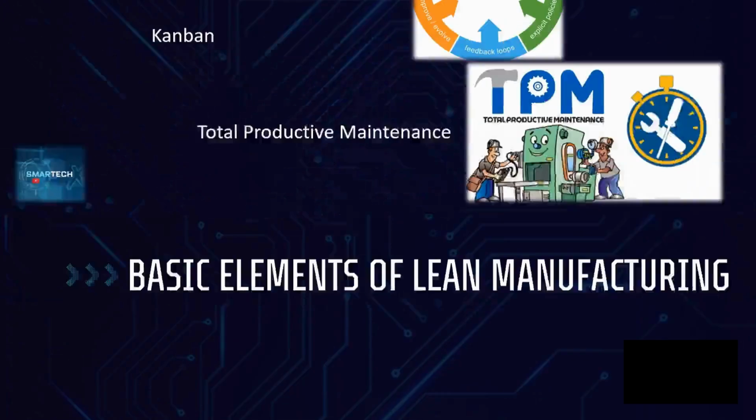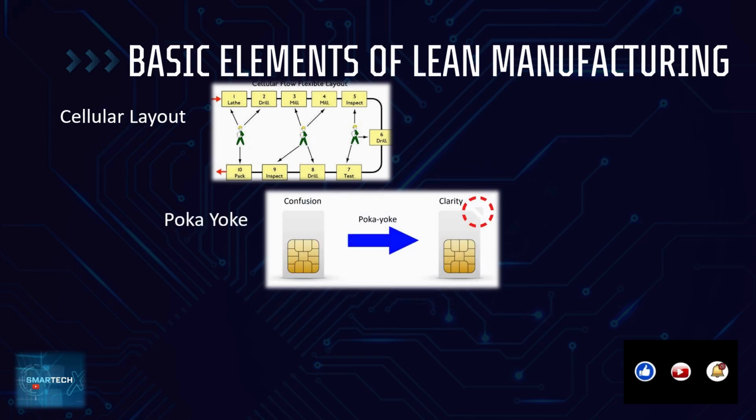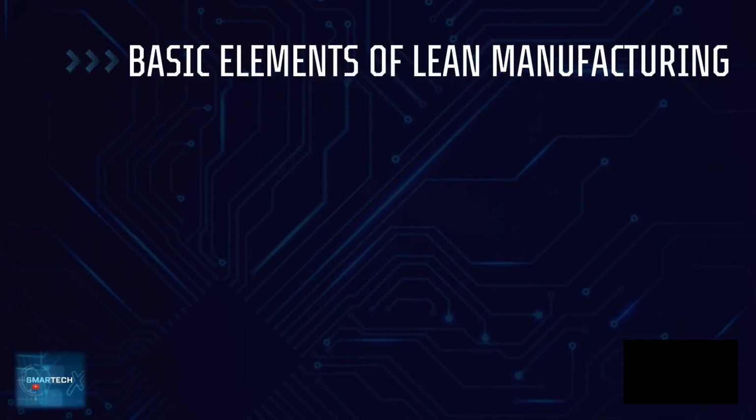Then the cellular layout. Of course, the line should be properly in line in order to get the output. And Poka-Yoke, as shown in the picture, the part should go in the same position itself. That is the Poka-Yoke system. These are some examples of the basic elements. In future, I'm going to talk about these topics and make some videos about them.